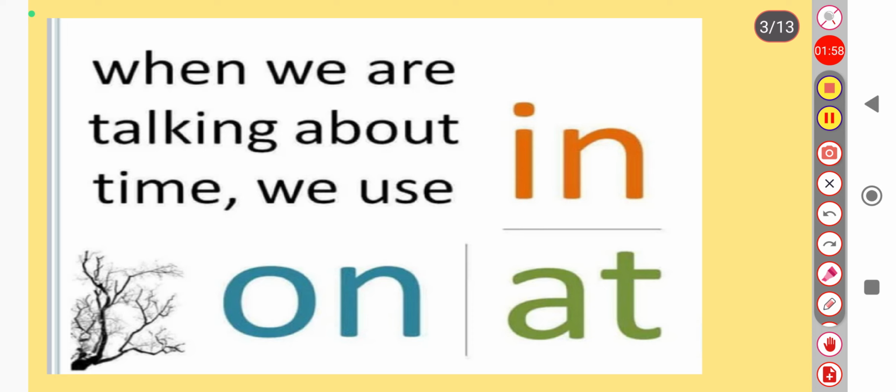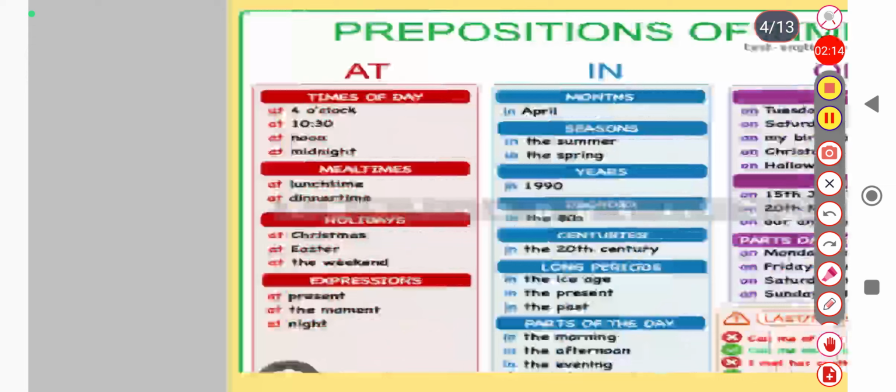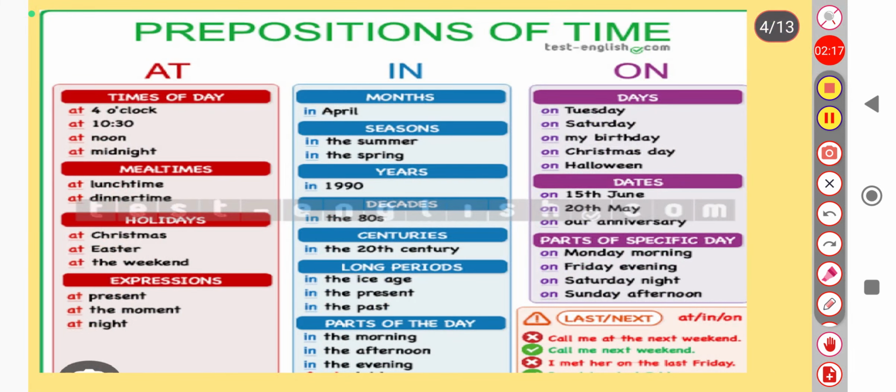These three words, when we talk about prepositions of time, distinguish themselves from prepositions of place. There we use these three words with respect to place, but right now we are going to use these three words when we talk about prepositions of time: in, on, and at. Got it? Now you can understand what's the difference. Okay, next. So here in this slide, a very beautiful chart is represented, showing what the usages of these three prepositions are: at, in, or on. So let's discuss all these three one by one.